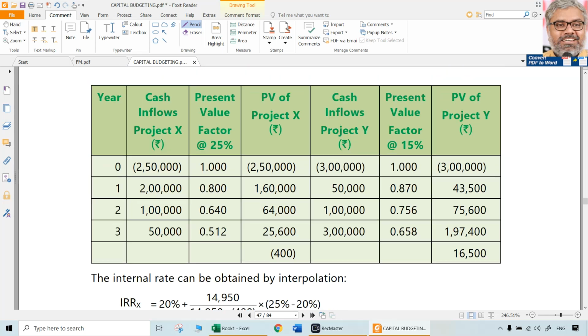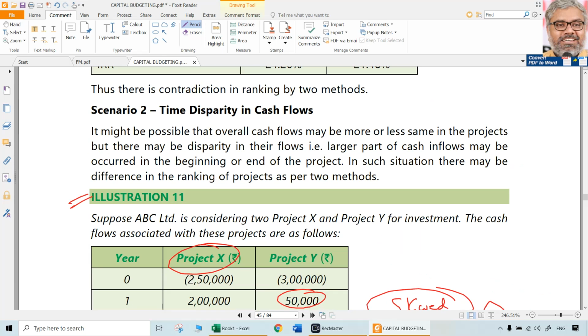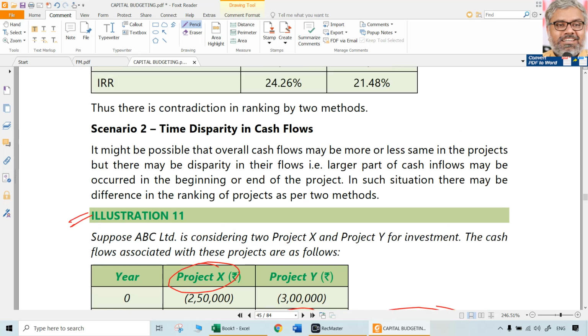That is one of the types of scenarios. And why is this kind of conflict happening between NPV and IRR? This is time disparity in cash flows. Whether they are occurring more in the beginning or more in the end. If they are occurring more in the beginning, IRR will be more. If they are occurring more in the end, IRR will be less. But still, for the second case, NPV could be more.